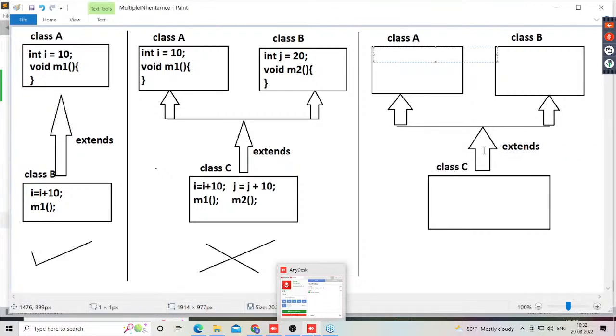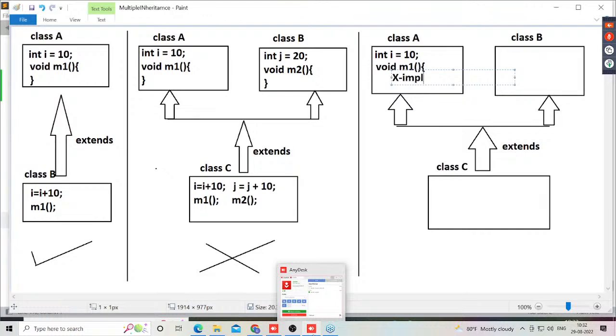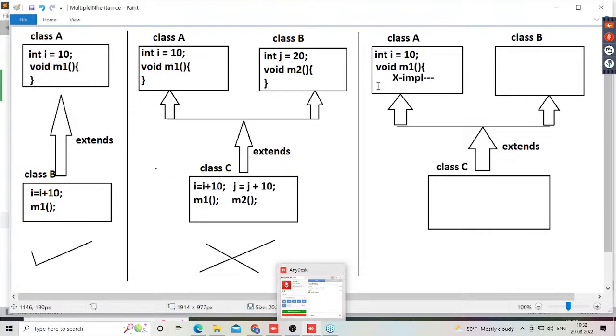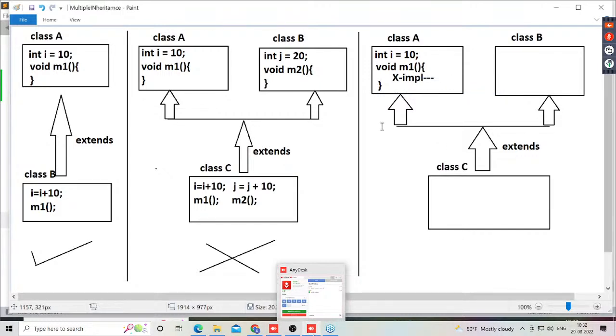Now observe carefully. Inside class A, I have used int i = 10. After that, we use a void m1 method. Inside this m1 method, we want to use some X implementation. The functionality inside this method is X functionality. Are all of you getting it or not? Which functionality are we using here? X functionality. Nice.